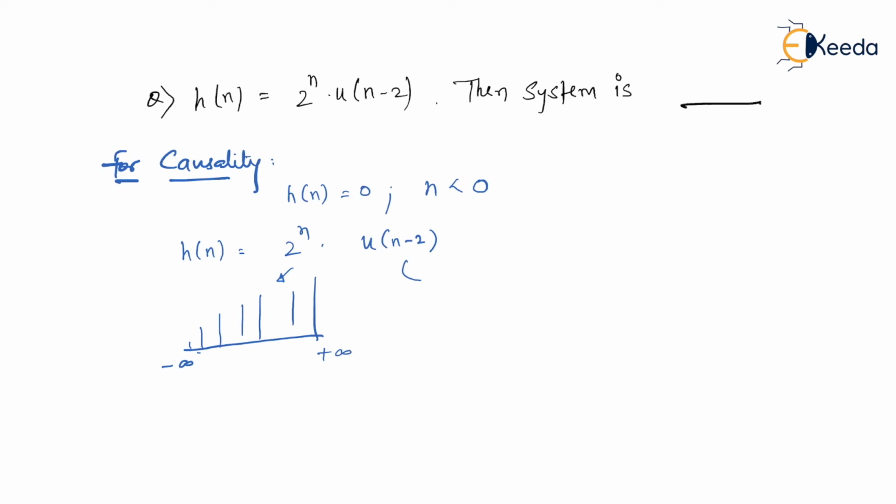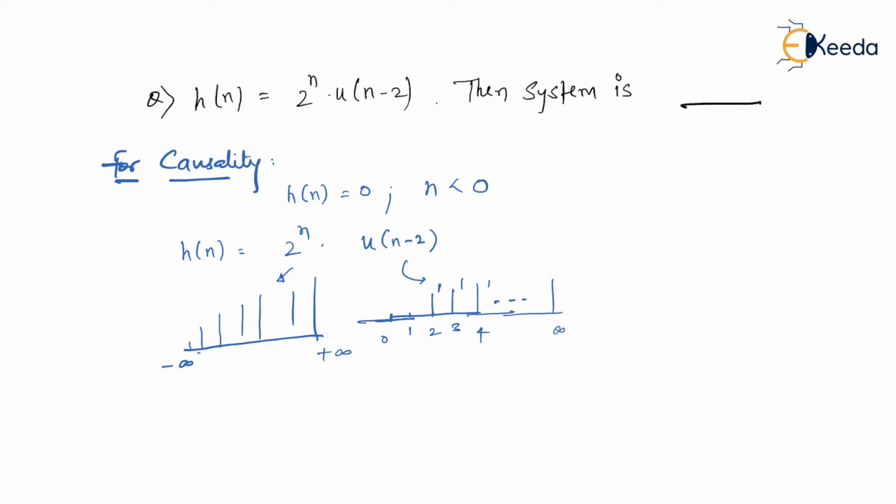Whereas u of n minus 2 is present only from 2 to infinity. So for n equal to 2 it is 1, for 3 it is 1, for n equal to 4 also it is 1, and it goes up to infinity. But when n is equal to 1, n equal to 0, it is always 0.